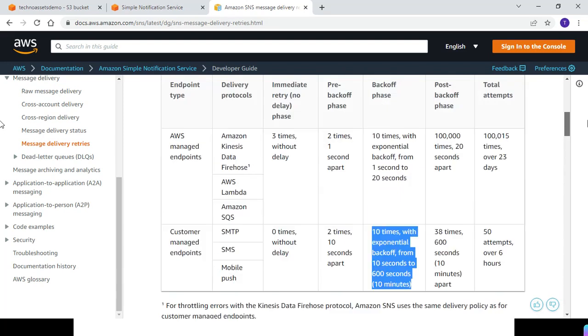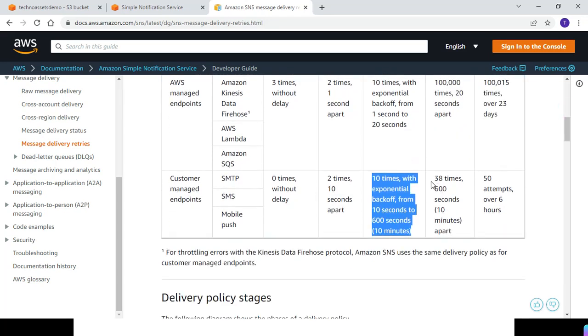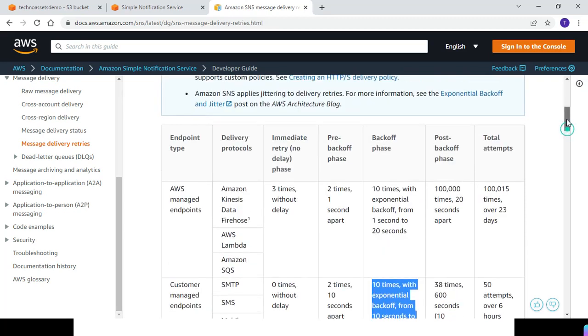And in the last stage, which is the post-backoff phase, it will try 100,000 times with a delay of 20 seconds each. And for these 3 protocols, it will try 38 times with a delay of 10 minutes. So you can see in these 4 stages, in the first stage the delay is 0.